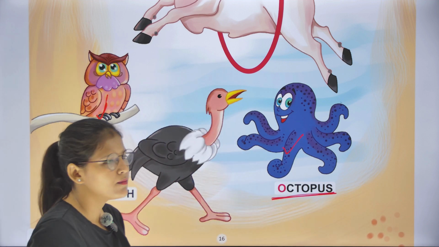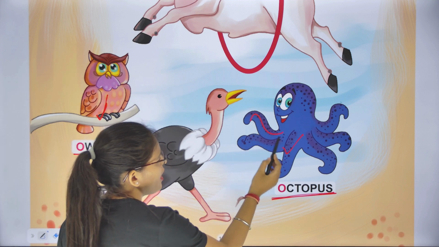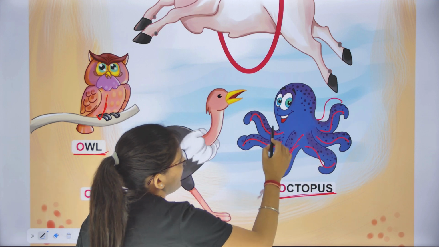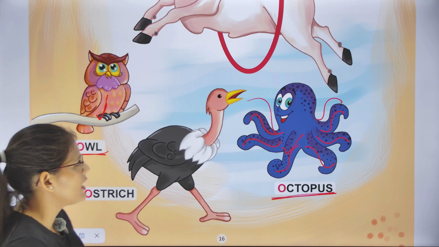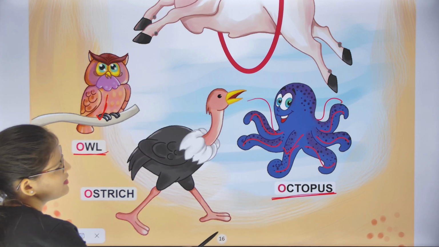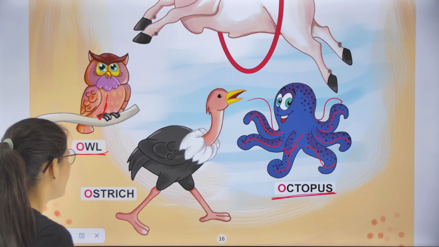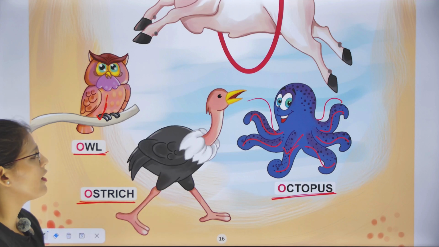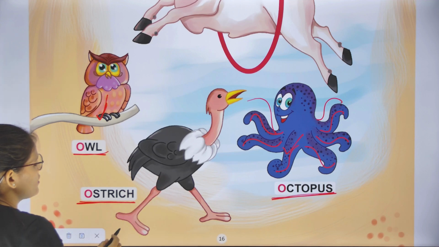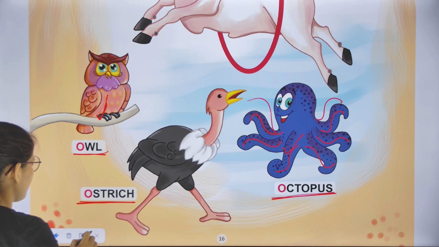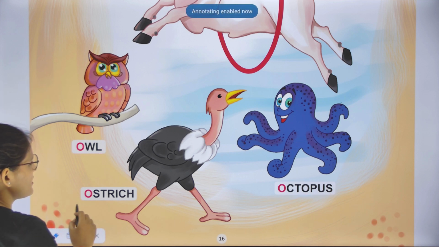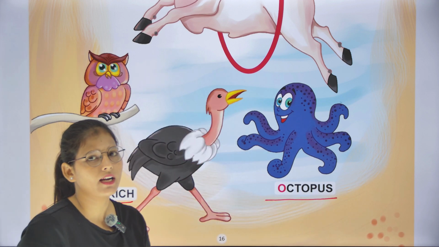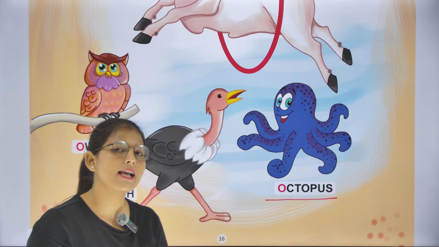Octopus has 8 arms. Class, जो octopus होता है उसकी 8 arms होते हैं. 1, 2, 3, 4, 5, 6, 7 and 8. Octopus की कितनी arms होती हैं? 8 होती हैं class. Understand? And O is for ostrich. O is for ostrich. Yes. O is for ostrich and O is for octopus. जो octopus होता है class उसकी 8 arms होती हैं. So octopus has 8 arms.